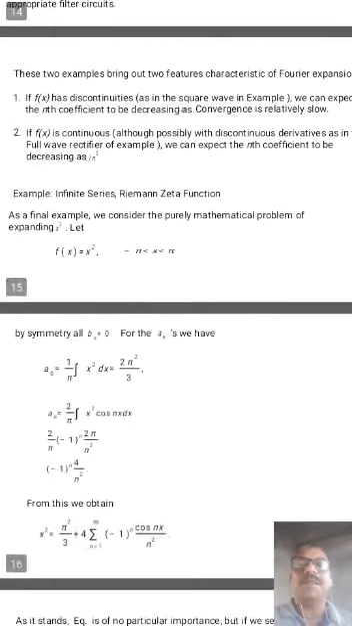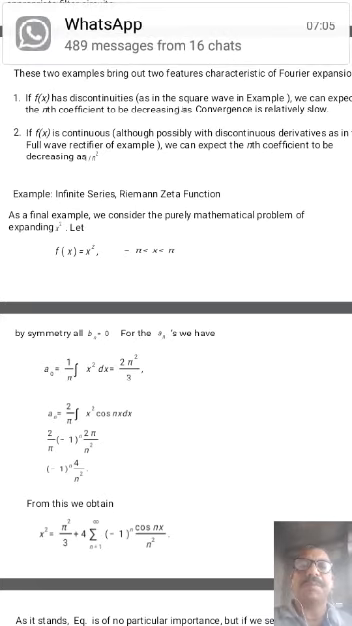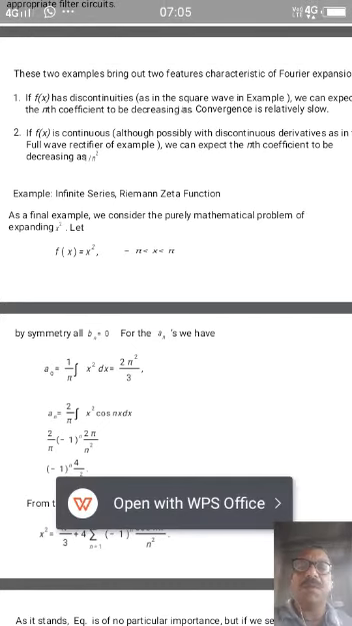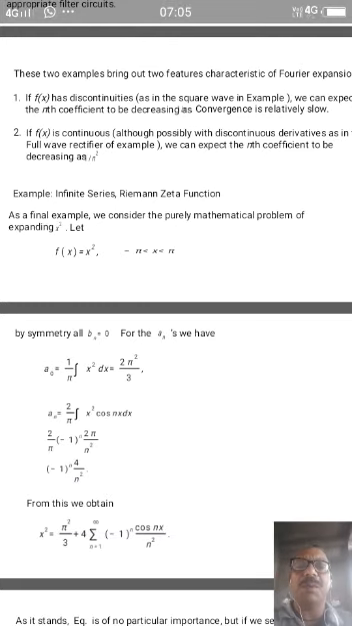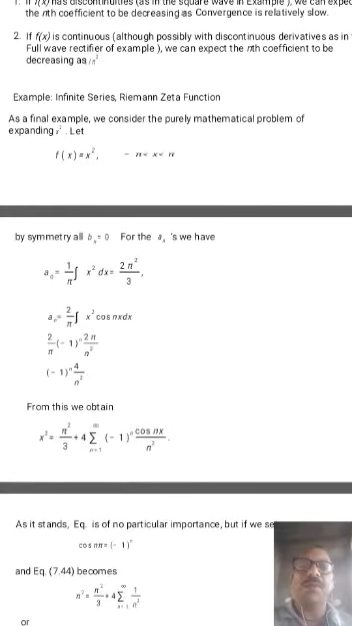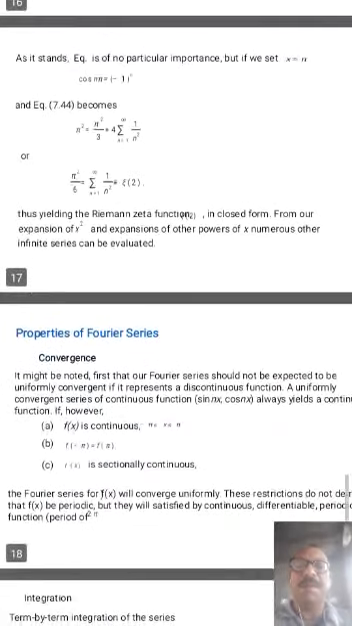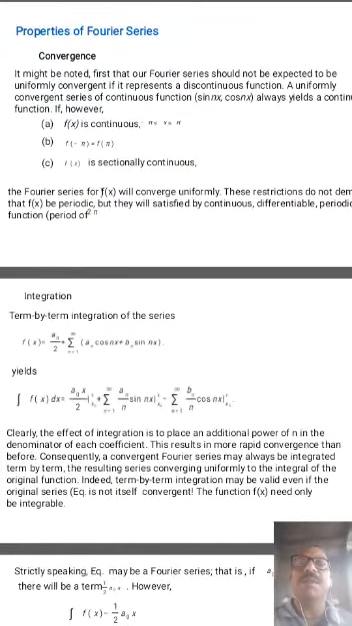This is again an example. This is called an infinite series, the Riemann zeta function. f(x) equal to x square is defined on the interval minus pi to pi. The constant a0 is 1 by pi times the integral from minus pi to pi of x square dx, and the value is 2 pi square by 3. an is 2 by pi times the integral from minus pi to pi of x square cos nx, and the value is this. bn is 0 since f(x) is an even function here.